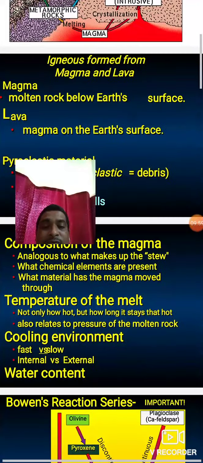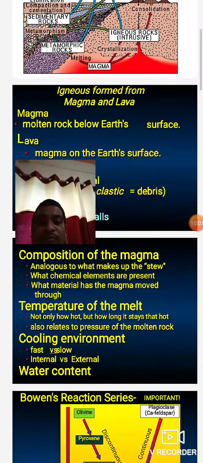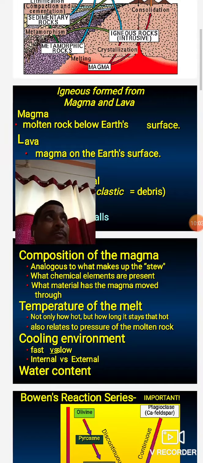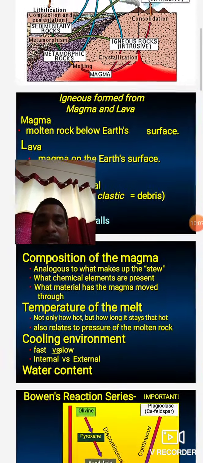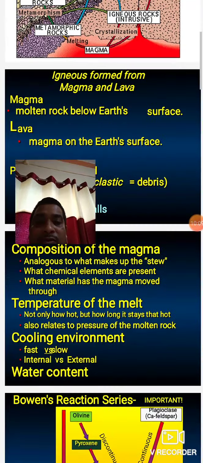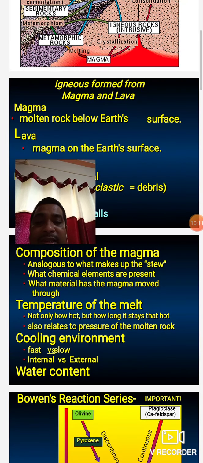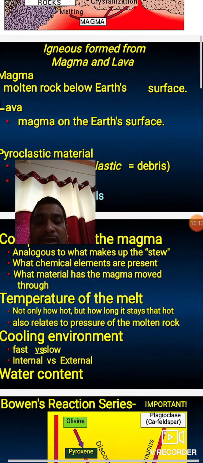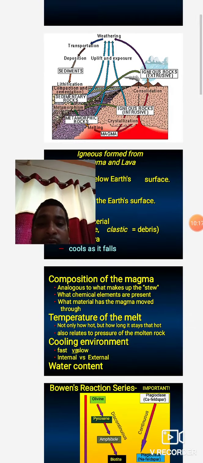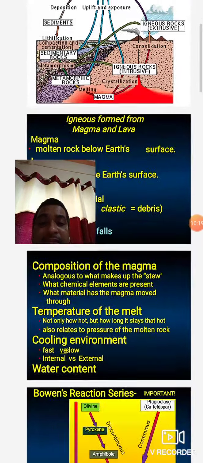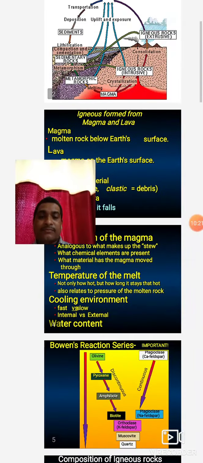The cooling environment is also responsible for the magma. There are two types of magma. Some magma cools fast and some cools slowly. Magma that cools fast may be fine grain, and magma that cools slowly may be coarse grain, with coarse grain textures. That depends upon the water content present in a particular molten material.